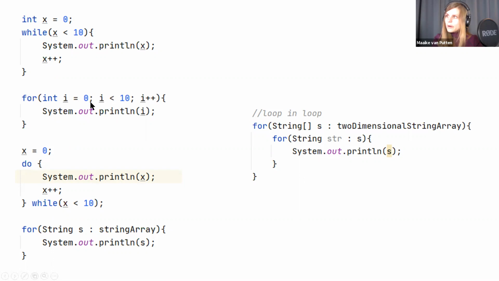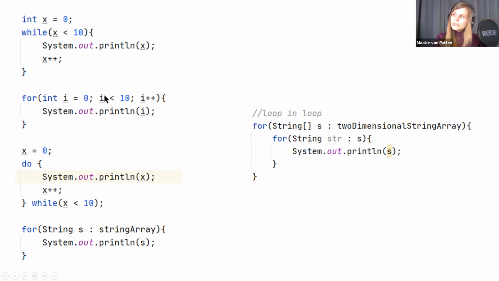In this first block, we specify some sort of variable that we use to evaluate something on. So here we're saying integer i is 0. And here we specify the condition. We say i is smaller than 10. And then here we say i++. And this i++ is executed every time after this code has been run. So look at the flow of this for loop. It starts with saying int i is 0. Then it's going to check the condition. It says, okay, 0, yes, it's smaller than 10, so this is true.